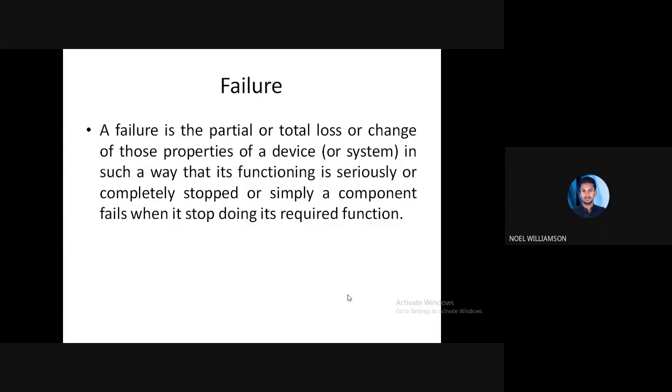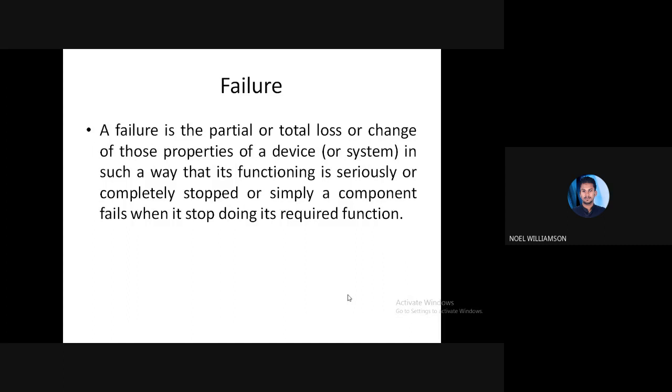And if it is not functioning fully or partially, or it is totally not working, or there is a change in the properties or in the desired output level, so ultimately due to these factors it may not function in the intended manner. Then we can call the system or the component failed. So this is the failure.